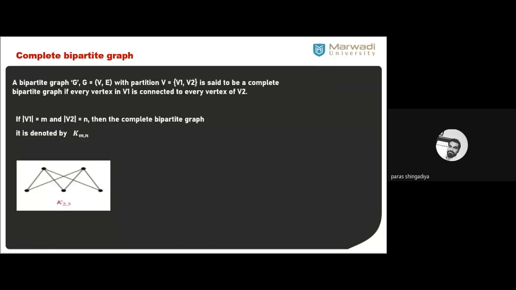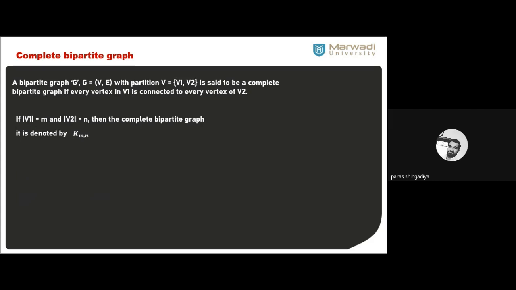So for the first graph, there are notations. Let us first discuss them, and after that we will discuss this graph. Now, how can we define it? Which notations can we use to represent a complete bipartite graph? It is denoted by K_MN. Okay, what is the meaning of K_MN? K_N is for a complete graph, and K_MN is for a complete bipartite graph, where M denotes the number of vertices in the first partition and N denotes the number of vertices in the second partition.